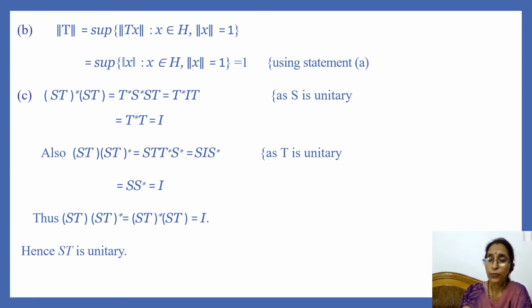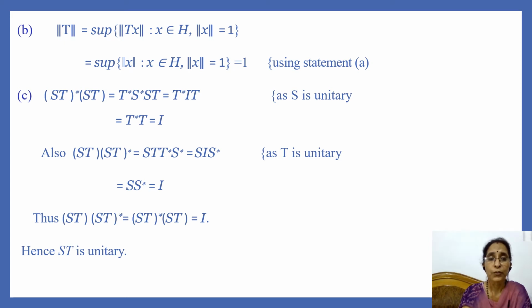And since norm of x is equal to 1, each term in the bracket is 1, and so the supremum is also 1. So we have shown that norm of T is equal to 1. And here we note that if H is the null space, then H does not contain any vector whose norm is equal to 1. So we have norm of T is equal to 1 provided H is not the null space.